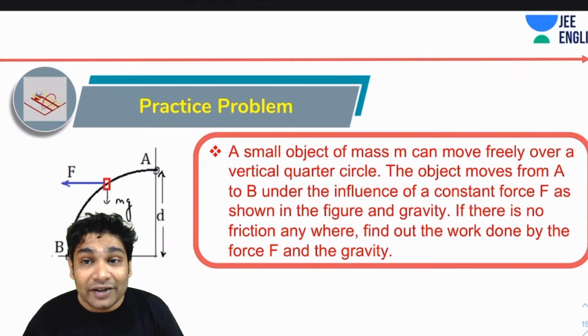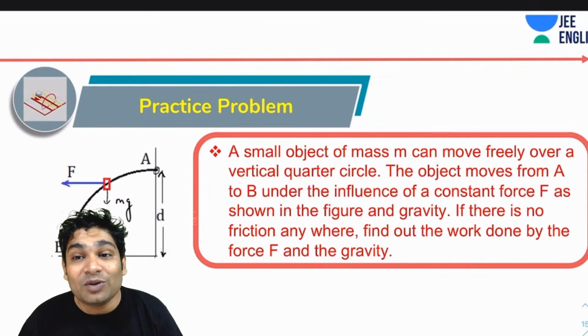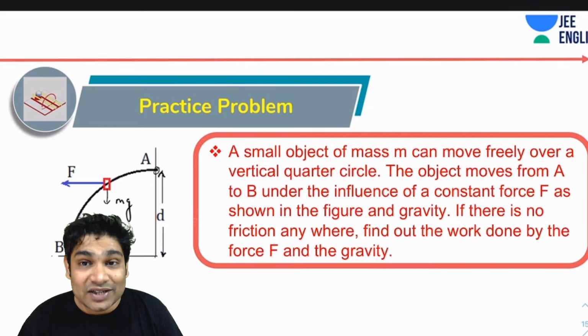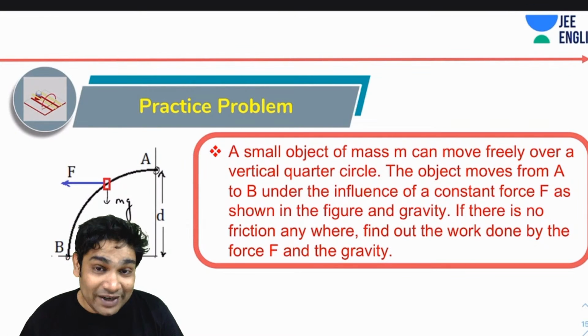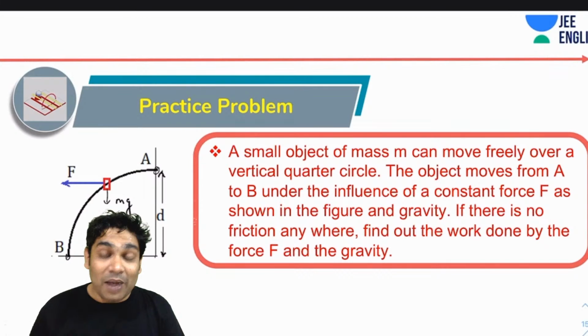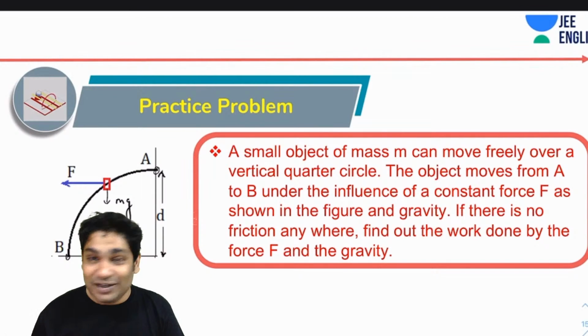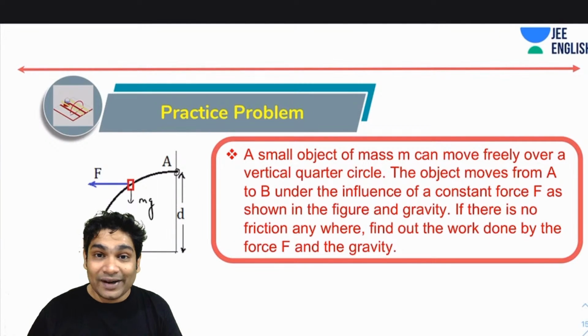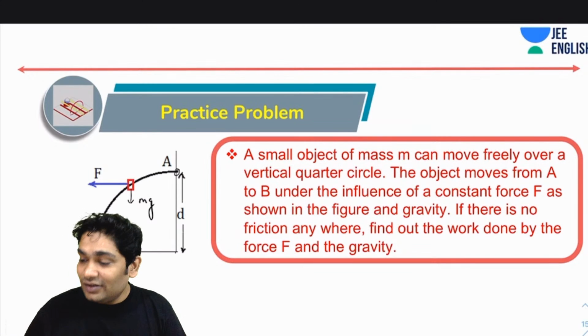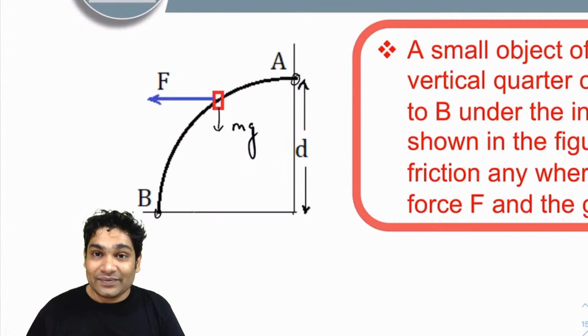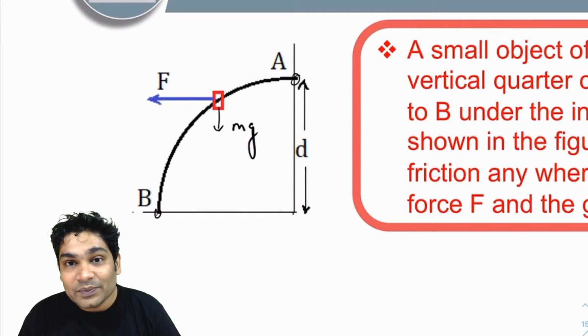If there is no friction, find out the total work done by the force F and the force of gravity. What will be the total work done on the object as it moves from A to B by both F and mg? Alright, find that. So solve this quick. So that's the path.